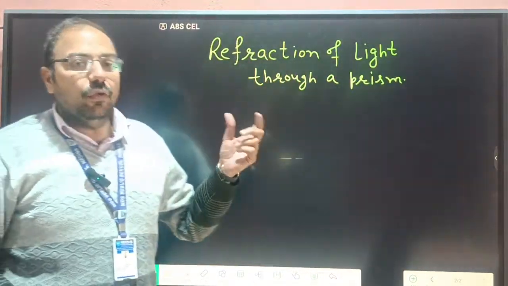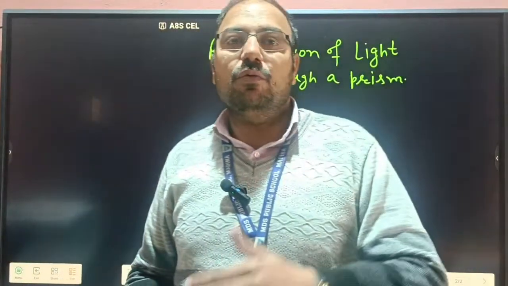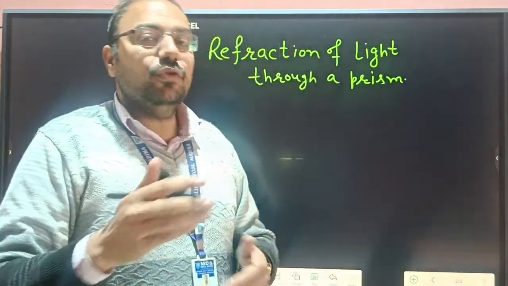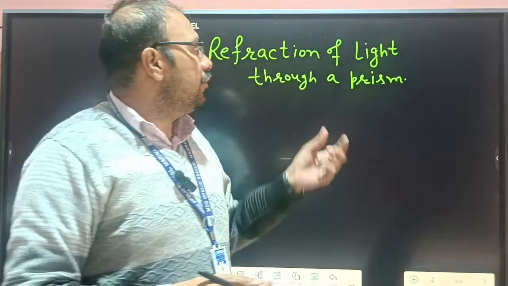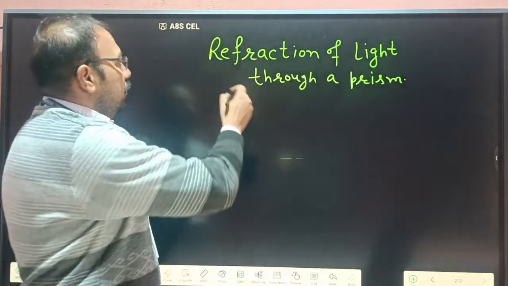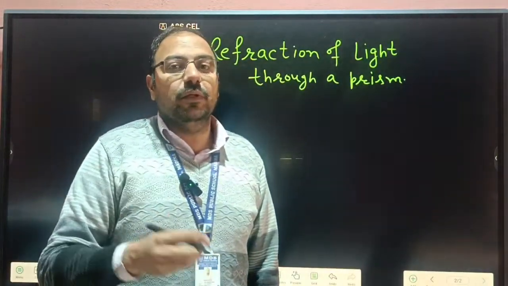Basically we know refraction is the phenomenon when light goes from one medium to another medium, so it changes its path. Basically, it is the changing of the path of light. This is due to the different optical density of the medium, which we already know. That depends upon the refractive index of the materials.